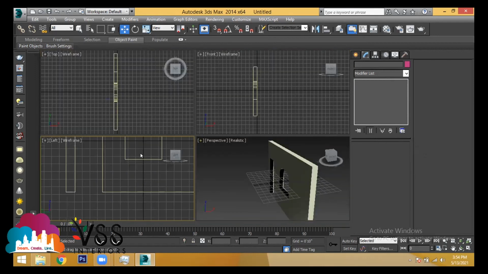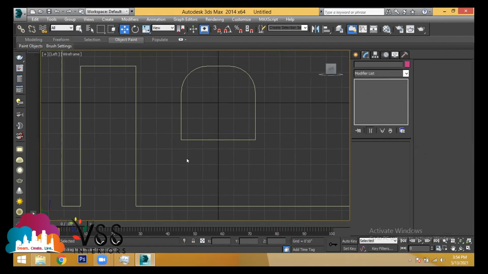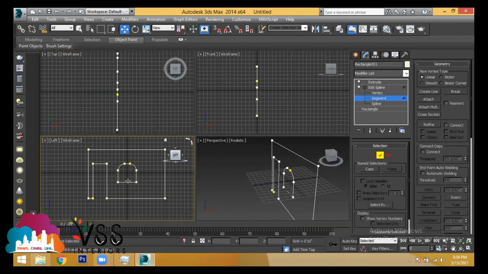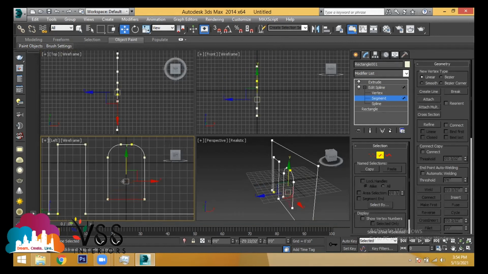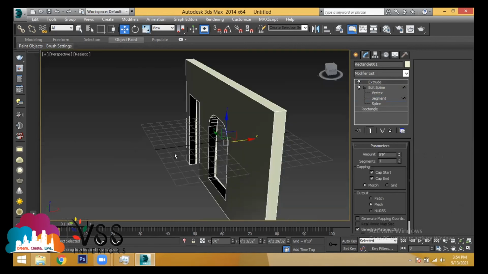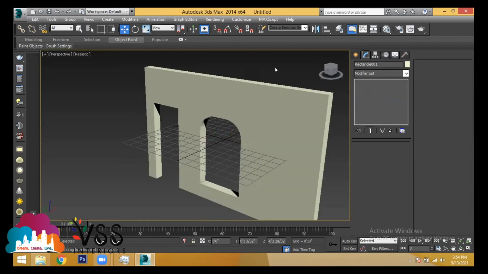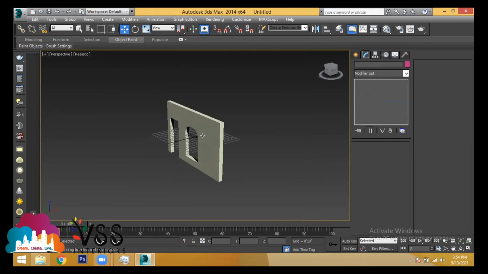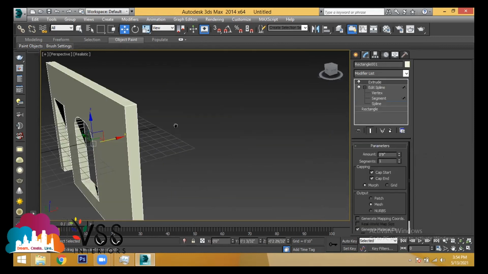Now, if my window is small and I want to increase the shape of my window, what you can do is select the object, go to vertex or segment, anything, select it, and try to move it in the X direction, Y direction. Now go to extrude again. If you want, you can change it multiple times. You can modify the object multiple times. Understand?